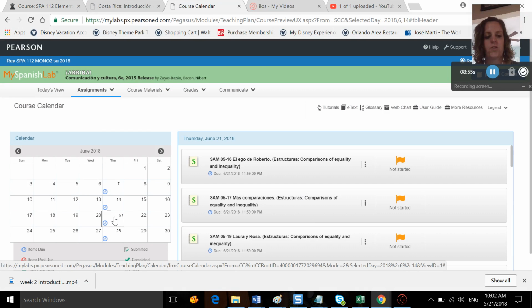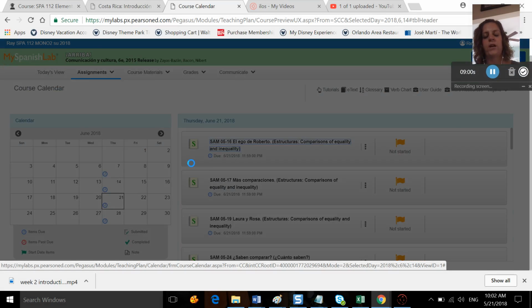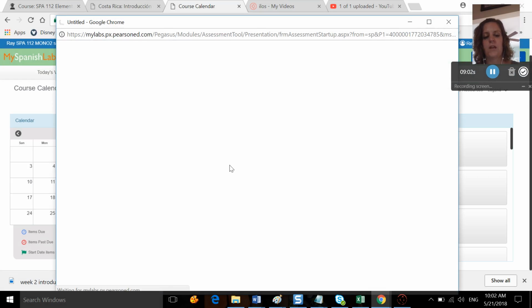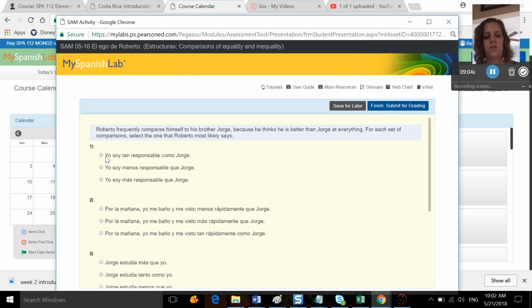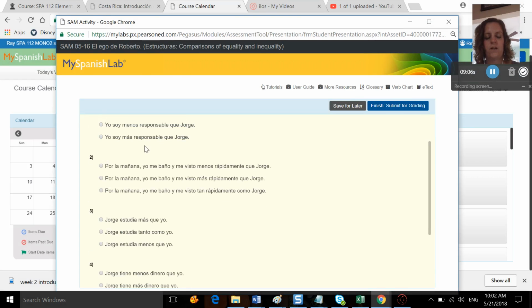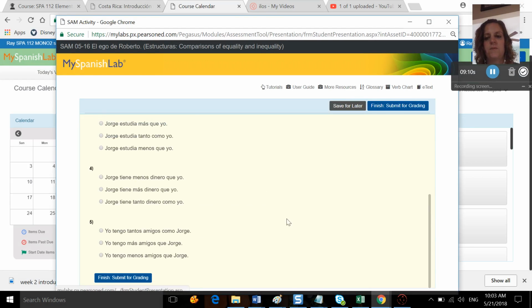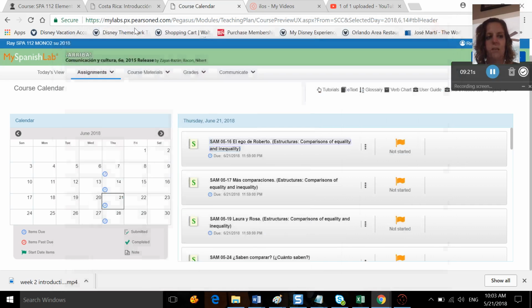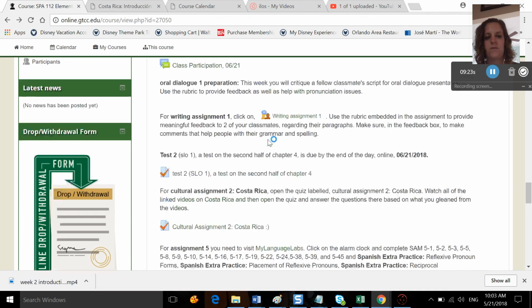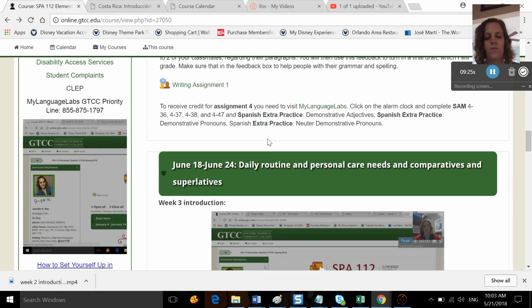Okay, so if you click on the 21st on your calendar, these are the assignments that pop up. You want to complete each one that's out there. If you click on it, you'll complete the assignment, then hit finish and submit for grading. If you don't get it right, remember you can do it as many times as you would like before the due date. But again, I warn you that if you're doing it more than 3 times, you probably want to reach out to me. Okay, and that's everything that you have to do for week 3.